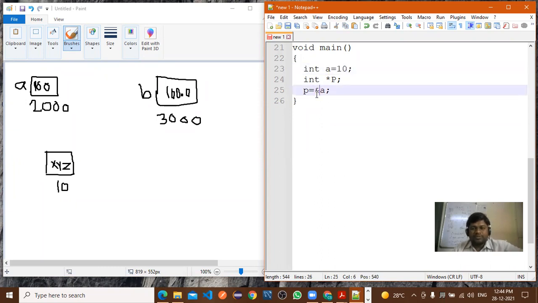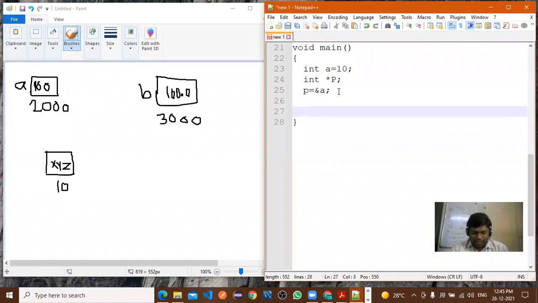So for that purpose here I am writing %a. Automatically the address of this variable will be considered, right? And what is the address of this variable? 2000. So here the pointer will consider 2000 and the pointer will display the value which is present at address 2000, that is 100, right?